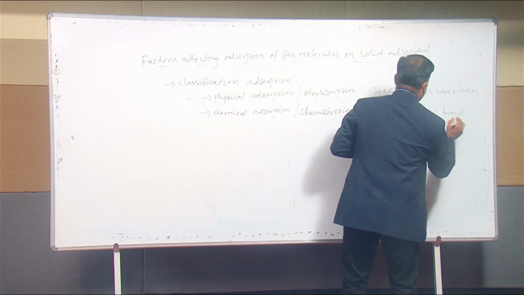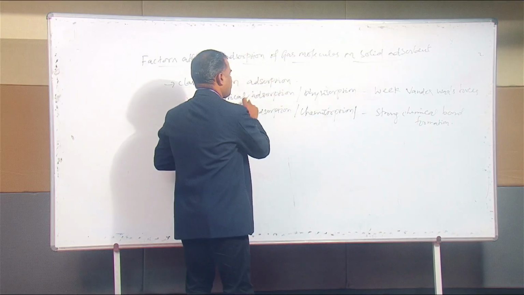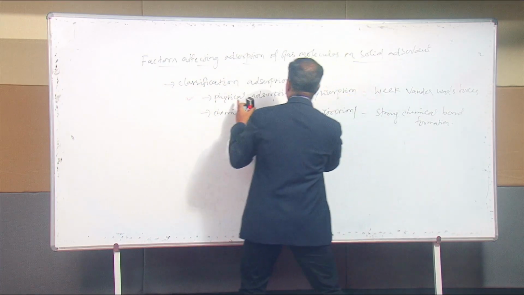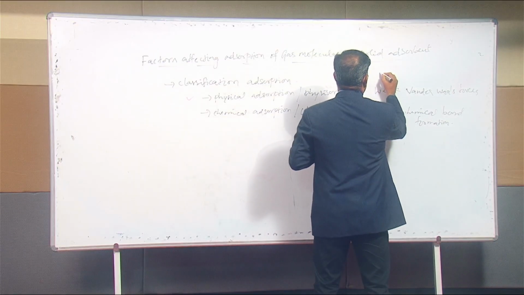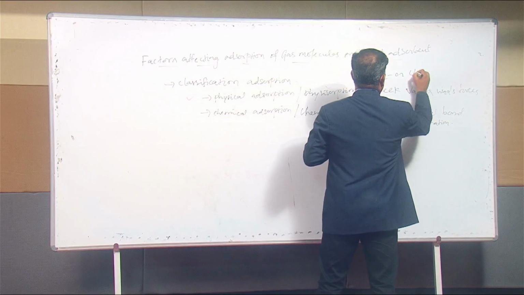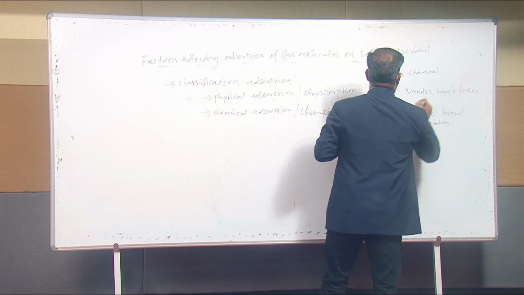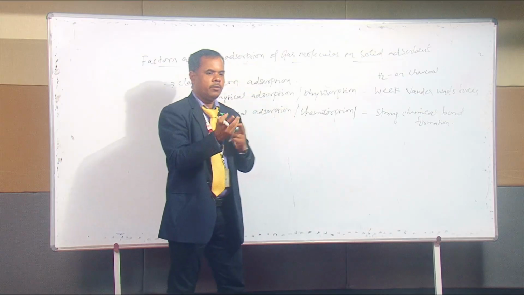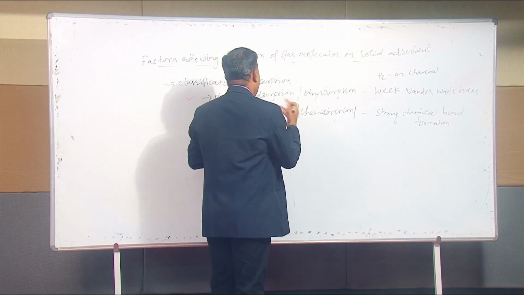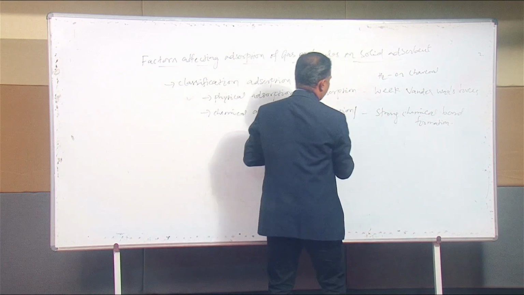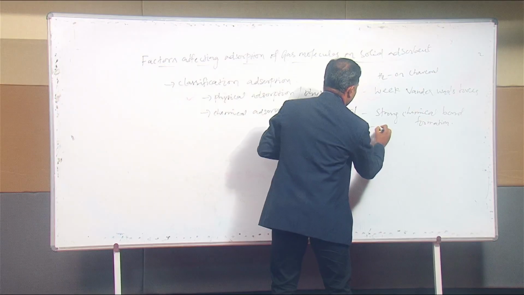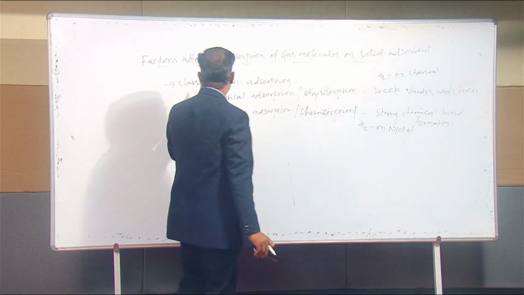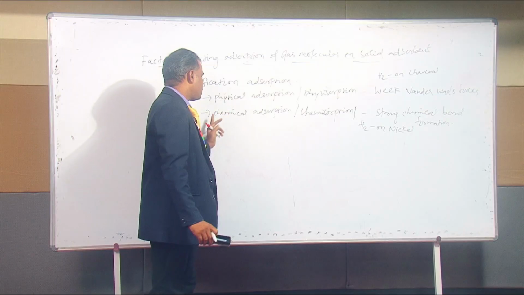So that is the best example. For physical adsorption, due to the weak van der Waals forces between the two molecules, it is called physisorption or physical adsorption. Best example, hydrogen molecules on charcoal. In chemical adsorption, the force of attraction between the molecules, like gas molecule and solid adsorbent, is very strong due to the formation of a strong chemical bond. The best example is hydrogen on nickel surface. So that is the simple classification, physical adsorption and chemical adsorption.